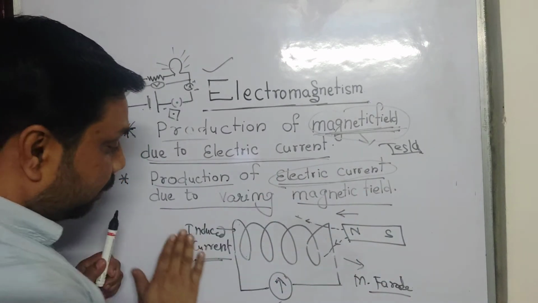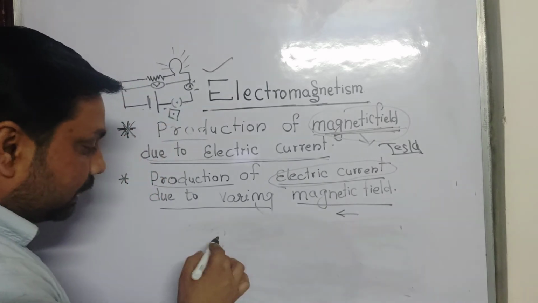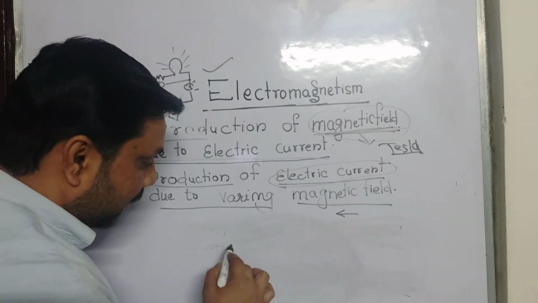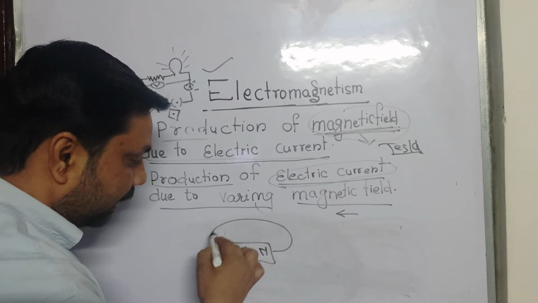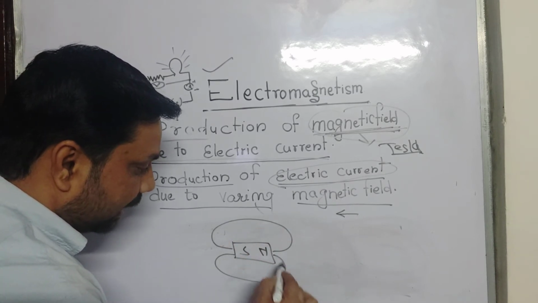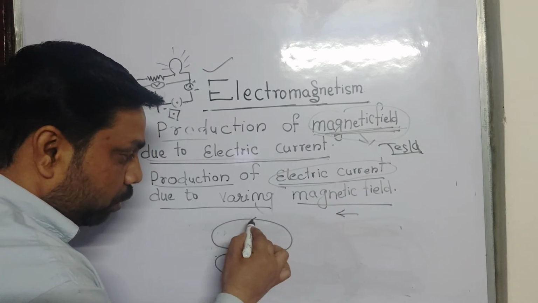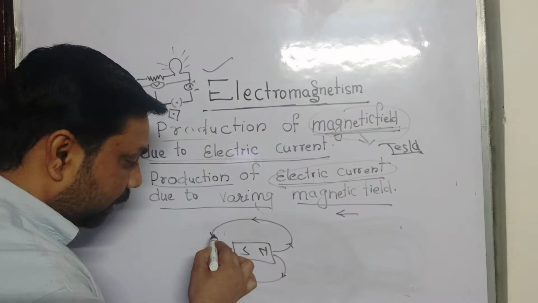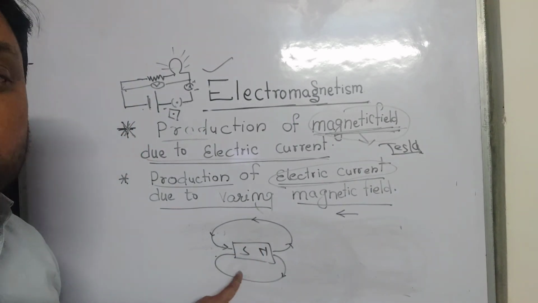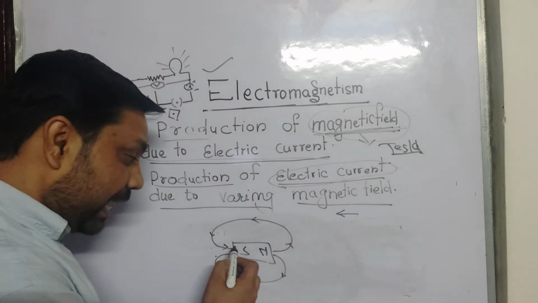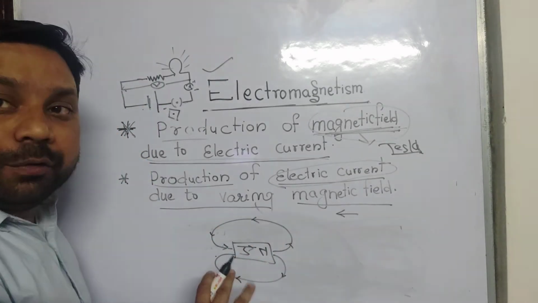The reason is like this. Suppose these are the magnetic field lines, going from the North Pole to the South Pole. Outside the magnet they will be like this, from North Pole to South Pole, but inside the magnet they go from South Pole to North Pole. This is an imaginary line we can draw.